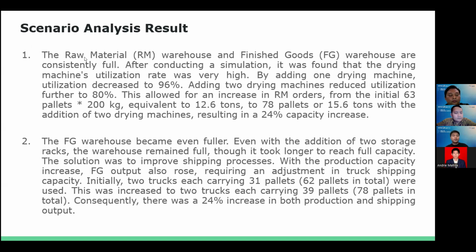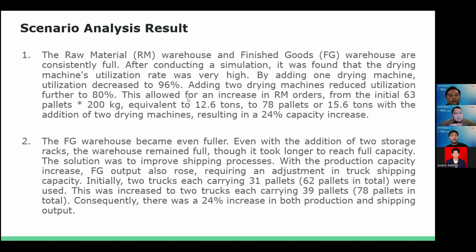Okay, I'll explain the scenario analysis results for our group presentation. The first one is the raw material warehouse and finished goods warehouse are consistently full. After conducting a few simulations, it was found that the drying machine's utilization rate was very high. By adding one drying machine, utilization decreased to 96%. Adding two drying machines reduced the utilization further to 80%.